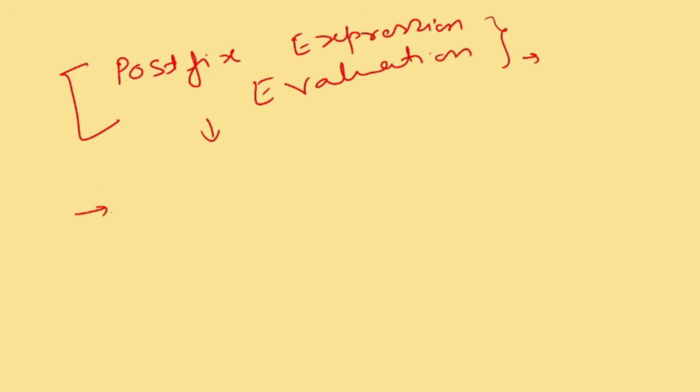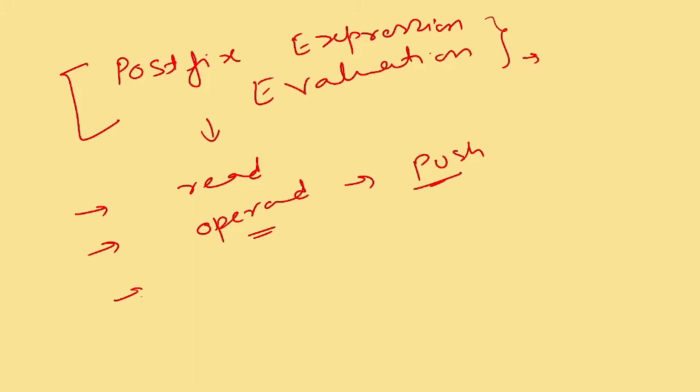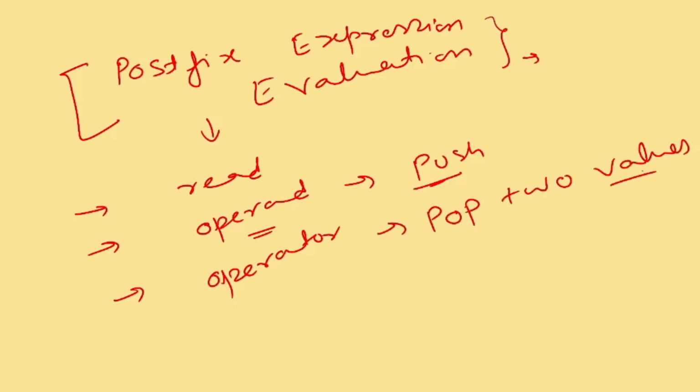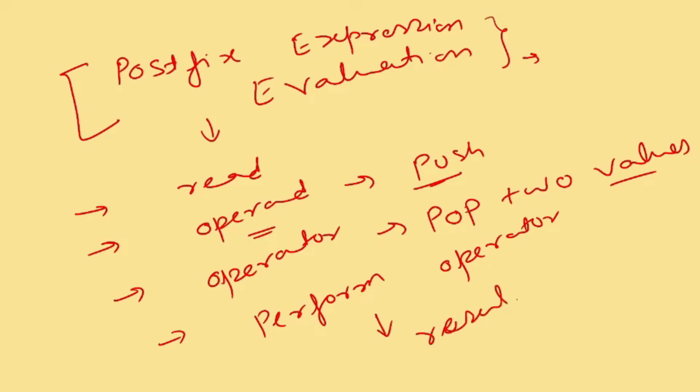So what are the steps? First, you have to read that expression. This is one step. Then if it is an operand, you have to push it. This time the operand has to be pushed. In the previous case, the operator was pushed. Now here the operand has to be pushed, and if an operator is there, just note it down, then you have to pop two values. Whatever the values are, you have to pop them. Then you have to perform whatever the operation is. And then the result has to be pushed back in the stack so that we can read on.